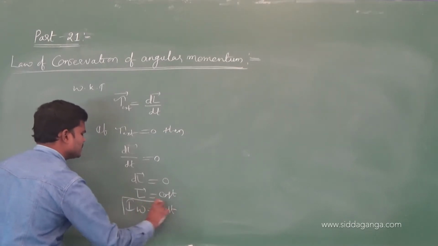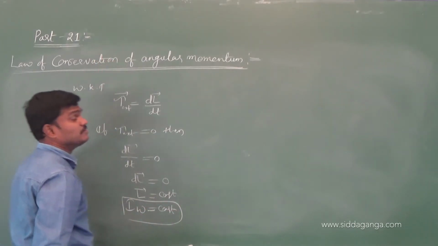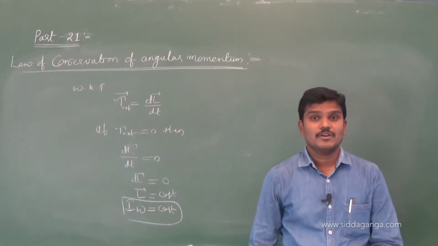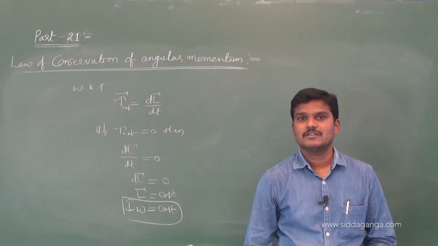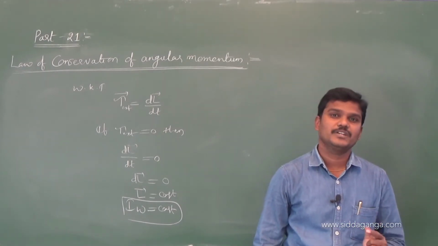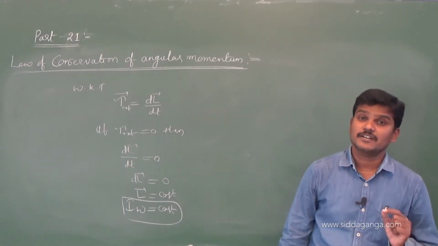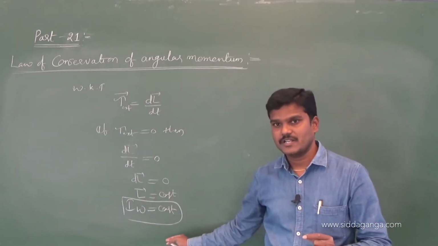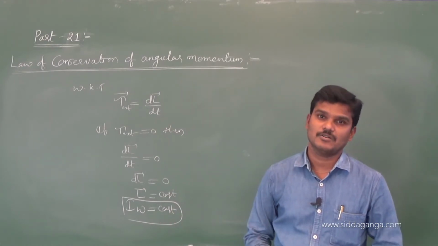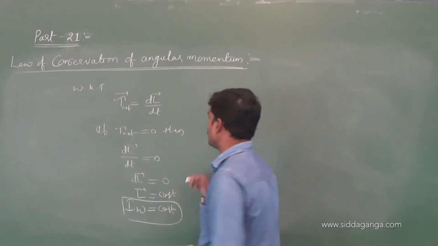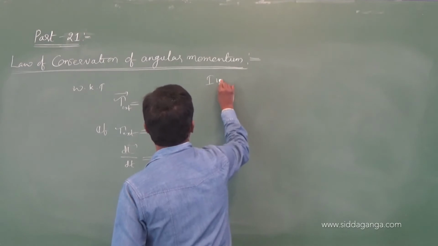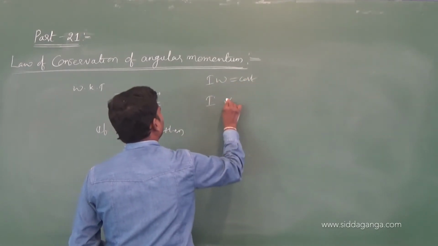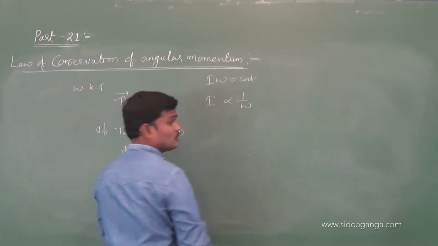So tell me, what is the statement of the law of conservation of angular momentum? In the absence of external torque, the total angular momentum of the system remains constant. Otherwise L is constant, otherwise I omega is constant. And we can extend this formula also. As I omega is constant, we can write I is inversely proportional to omega.